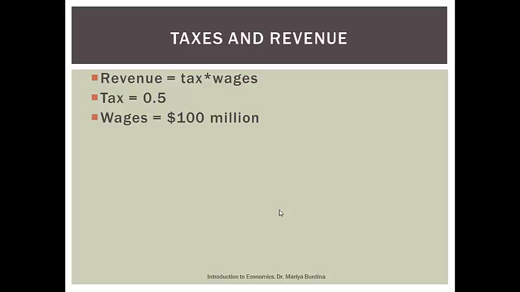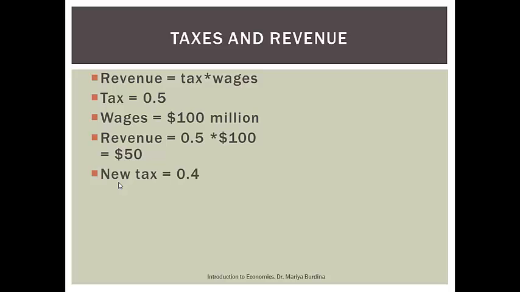So let's look at an example where we have a tax of 50%, or in decimal form 0.5, and we make in wages $100 million. Our revenue is going to be this 50% multiplied by $100 million, so the government revenue for this particular tax is $50 million. Let's say we reduce the tax to 40%.